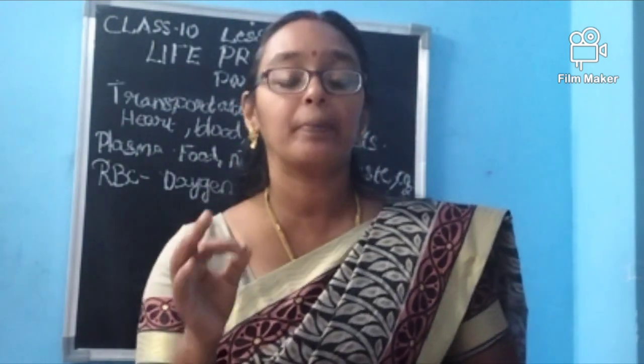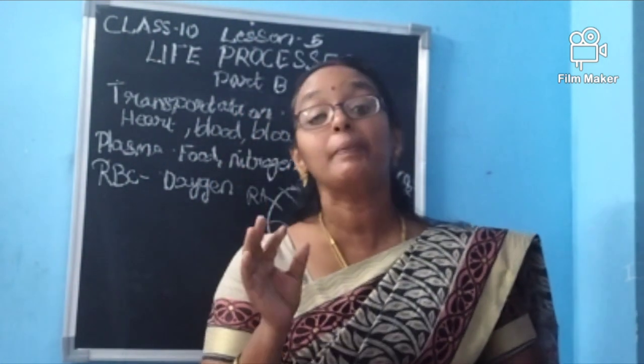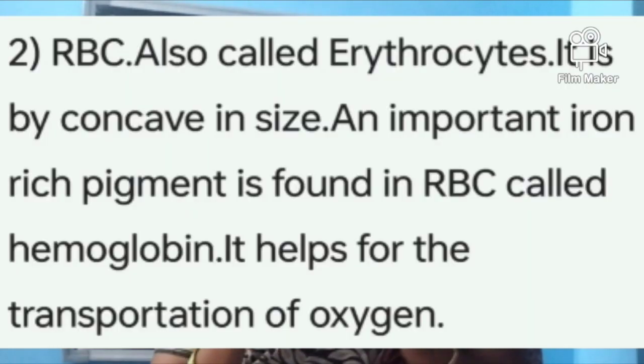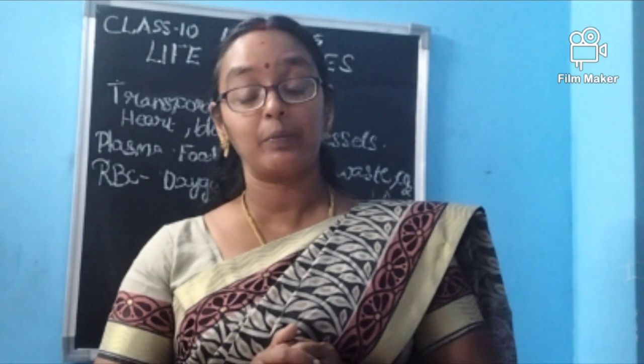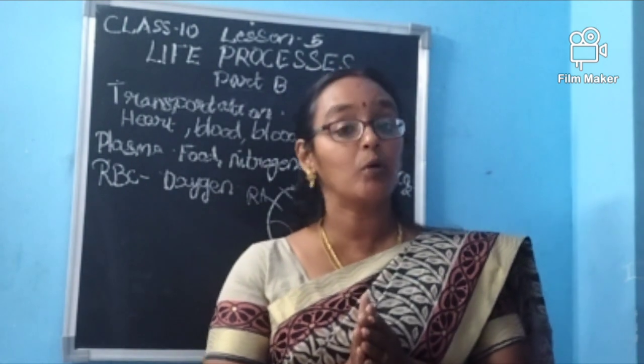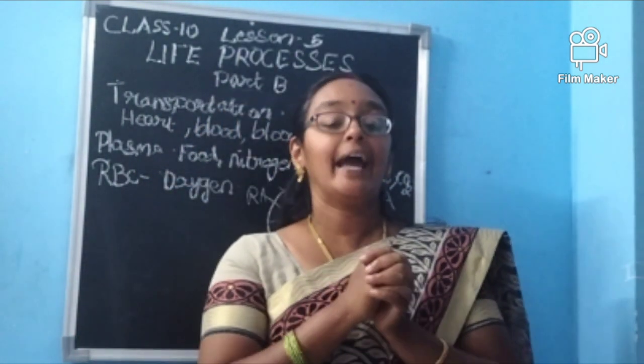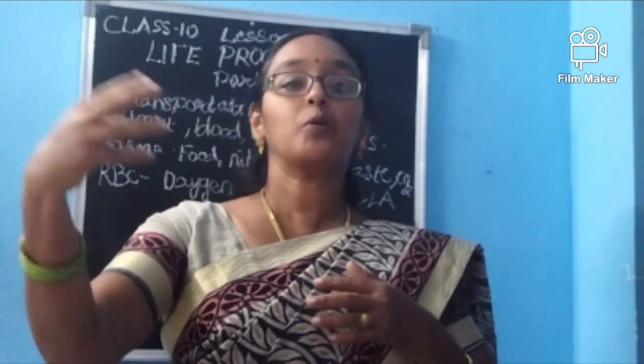Then 44 percentage, almost 45 percentage, it will be containing RBC, red blood corpuscles. Red blood corpuscles, from the name itself you can see that it is red in color. It contains iron pigment. What is that? Hemoglobin. Hemoglobin is the one which will be attached to the oxygen quickly, and it will make the transportation easy.